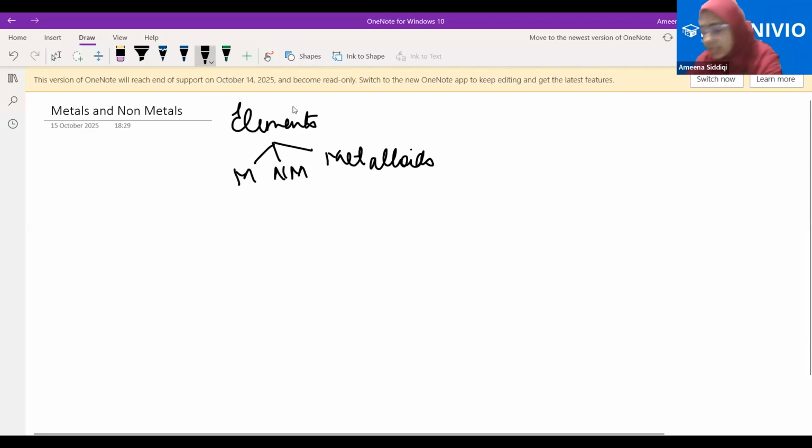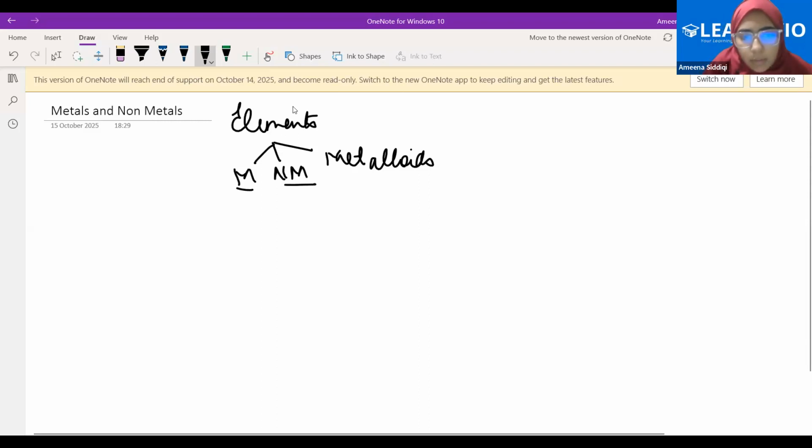Fine. Now, what are elements? Very quickly, what are elements? Elements are single atoms, a group of one type of atom. Yes, one type of atom. Fine. One type of atom, we get elements. So metals and non-metals basically are elements.